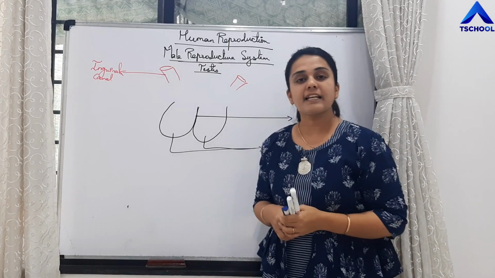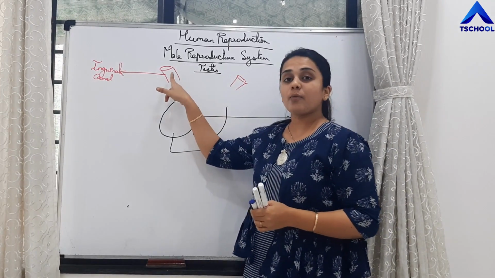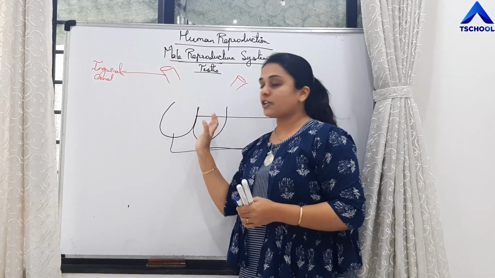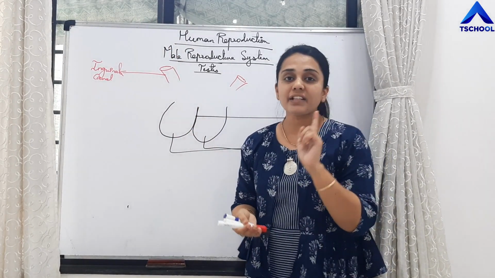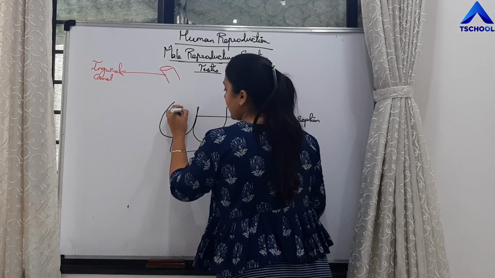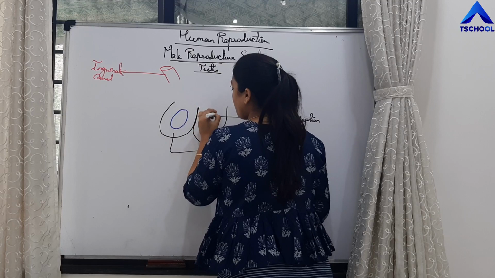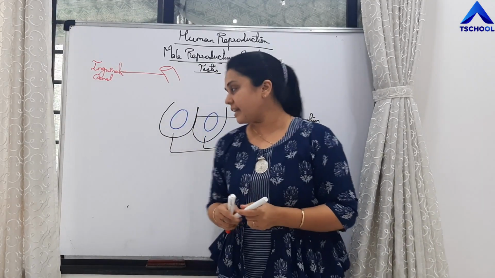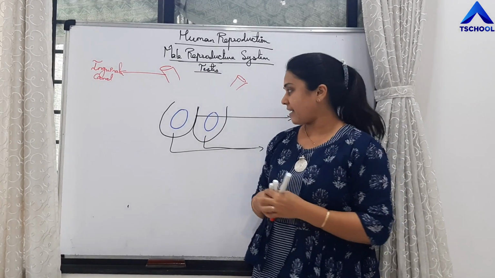So testis is going to descend through the inguinal canal from the abdominal cavity into the scrotal sac during the 7th month of fetal development. Now these testes are paired oval structures, each present in the scrotal sac.